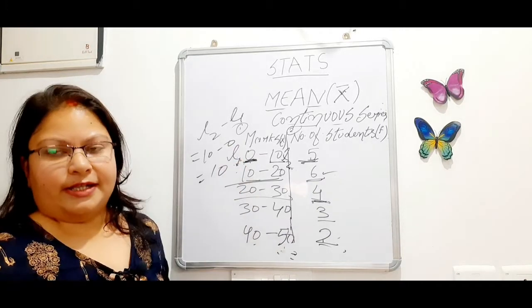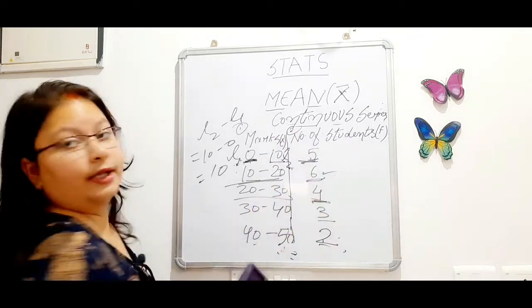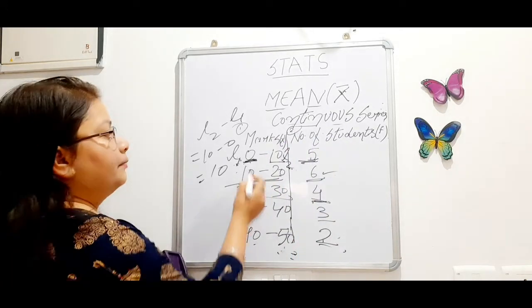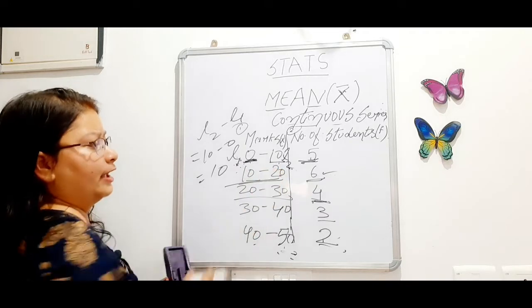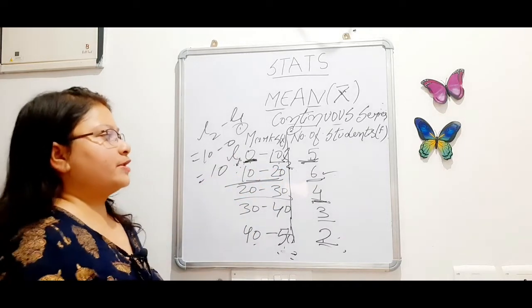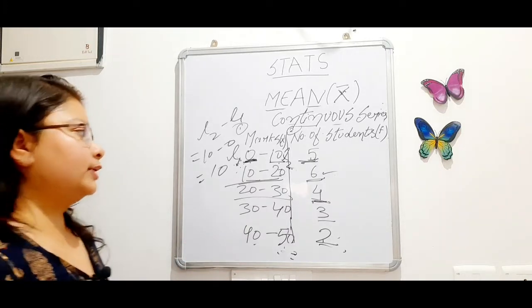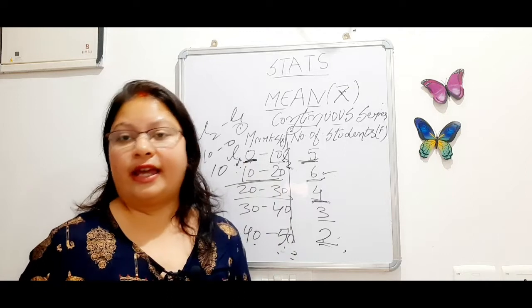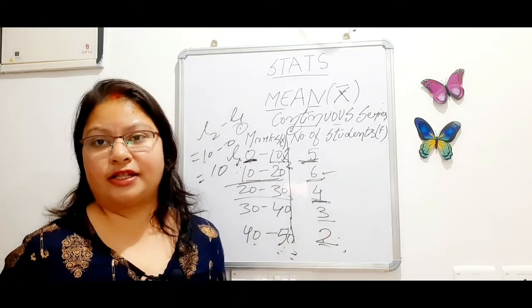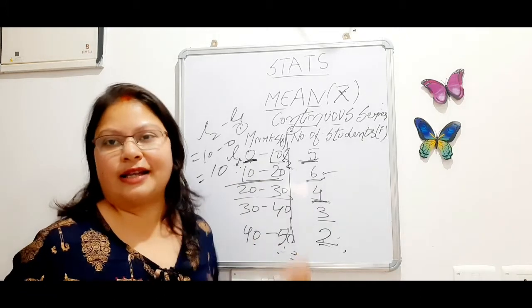They are not in series. But in continuous series, x and f are there, but x is in series, x is in class interval. So to find out the difference between discrete and continuous, this is a perfect trick: in discrete series x doesn't come with class interval, and in continuous series x always comes with class interval.